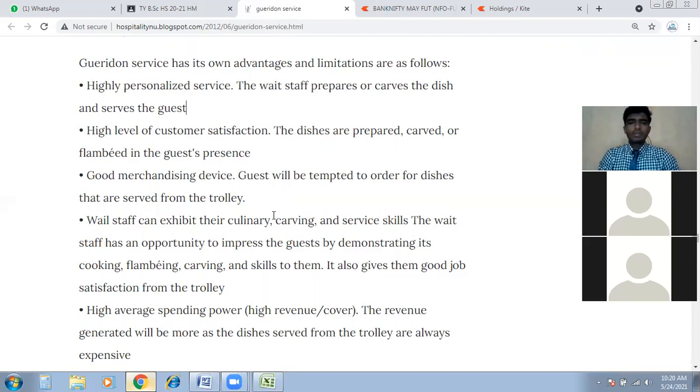Good merchandising device, the third point. Yes, no, maybe so? Let me know, or else we will move on because we don't have a lot of time. Say yes if you can explain; if no, say no, and I will explain it. No, sir. Okay, so I will explain this. Good merchandising device. What is merchandising? What do you understand by merchandising? Mehul, Akshata, what is merchandising? What is a device? Tell me what is good.